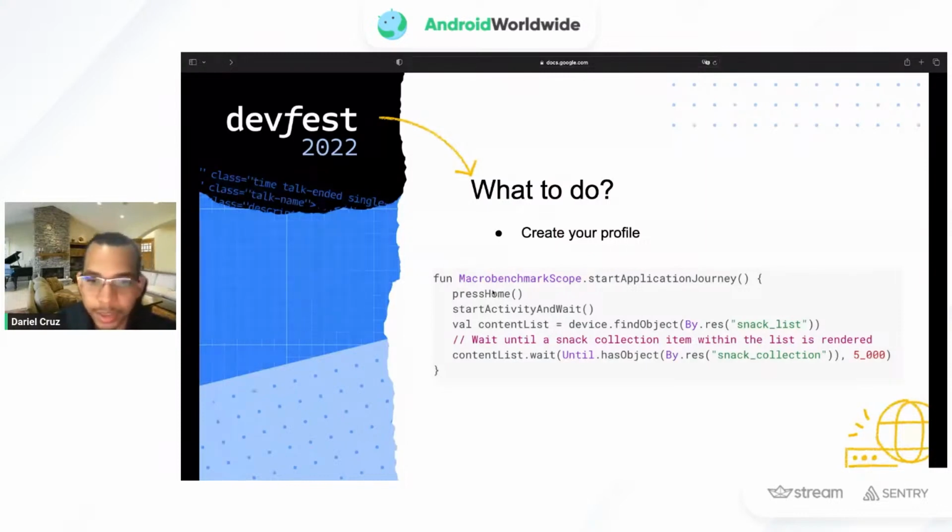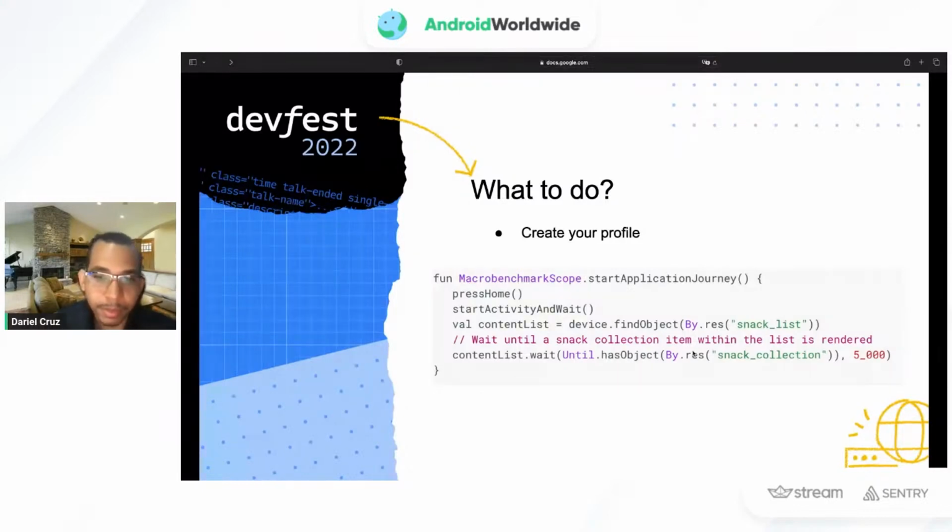Then it starts the activity, finds the content, and waits until a snack collection item within the list is rendered. So it waits for some elements on the UI to render, and then it finishes. This is a path that the developer considers will be one of the most used paths in their application. That's why they created the baseline profile for it.